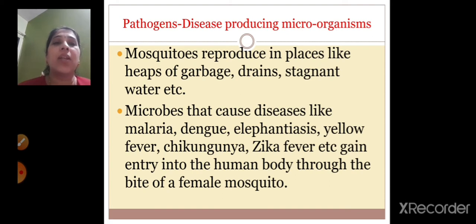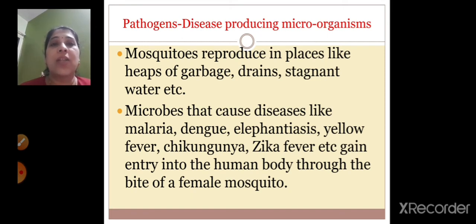And with that, what happens? Microbes that cause diseases like malaria, dengue, elephantiasis, yellow fever, chikungunya, Zika fever, etc. gain entry into the human body through the bite of a female mosquito. So these are the diseases which are spread because of the mosquito: malaria, dengue, elephantiasis, yellow fever, chikungunya. Now Zika fever is the name of the virus. The virus name is Zika, so that's why it is named Zika fever. So all these are spread because of the female mosquito.